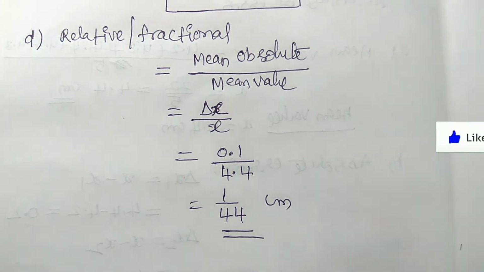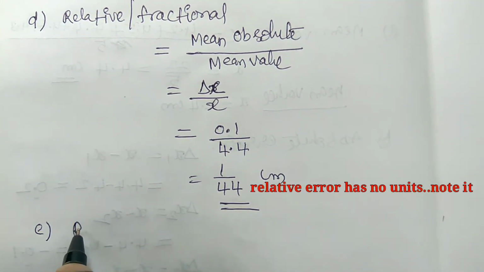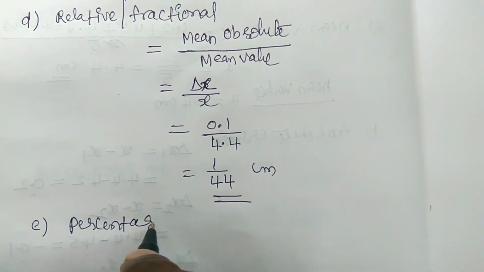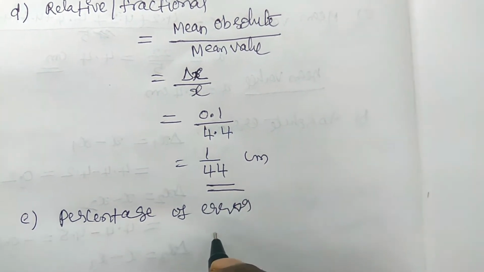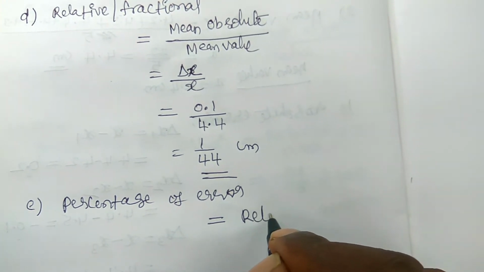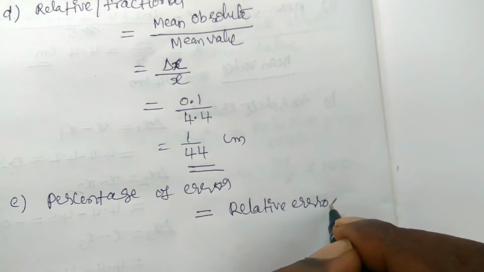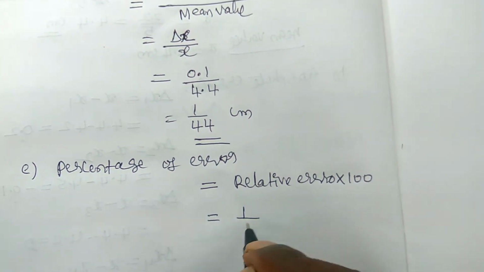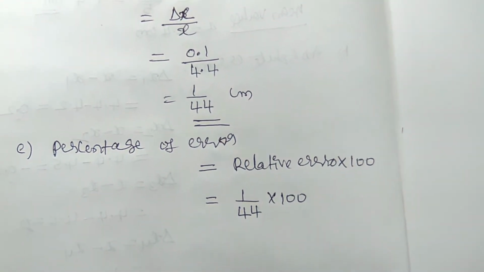or fractional error. Now we can finally find the percentage of error. The percentage of error can be written as relative error into 100. What is the relative error here? 1 by 44 into 100, right?